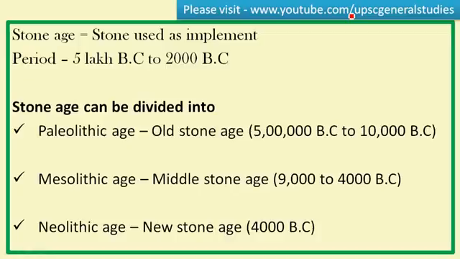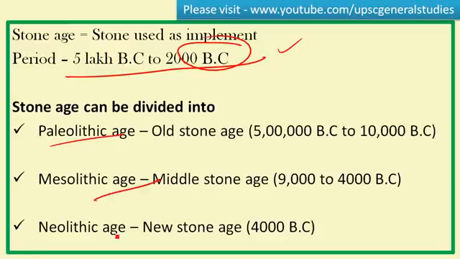Stone Age is called so because in this age stone implements are used. The period of Stone Age is 500,000 BC to 2000 BC. This is a long range, and the Stone Age can be divided into 3 important ages: Paleolithic age, Mesolithic and Neolithic age. In the Paleolithic age, paleo means old, lithic means stone, old Stone Age. It started in 500,000 BC and ended in 10,000 BC.